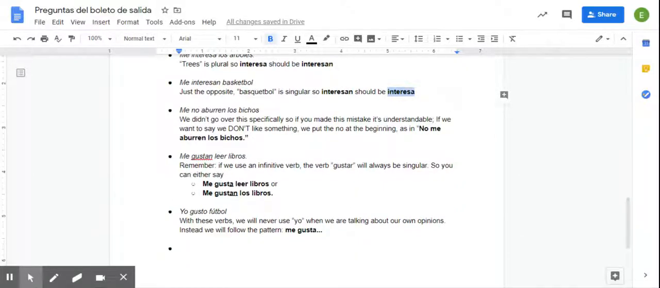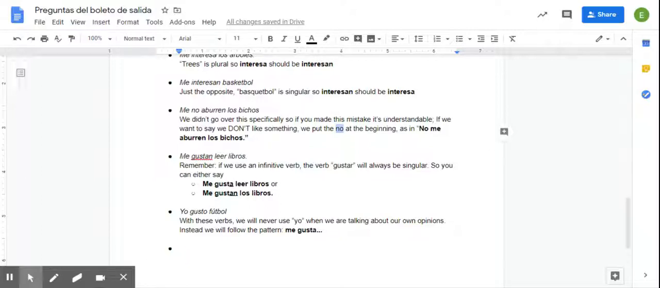Here's another example. Me no aburren los bichos. Now, we didn't go over this part specifically. So if you made this mistake, it's totally understandable. If we say we don't like something, what we're going to do is we're going to put no at the very beginning. So instead of me no aburren, what we'll say is no me aburren los bichos.